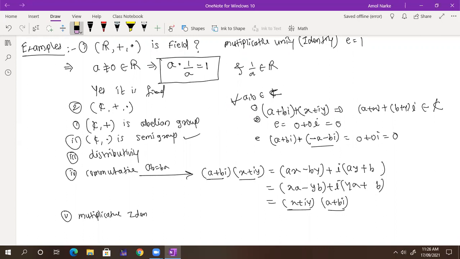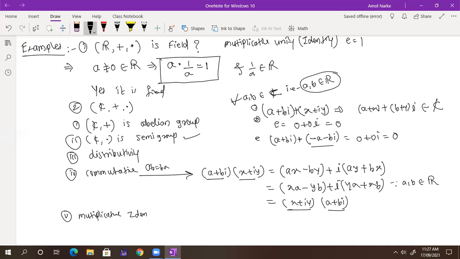What is the definition of a complex number? a plus bi, where a and b belong to real numbers, and real multiplication is commutative. So I can write ax equals xa. That's why it is commutative.